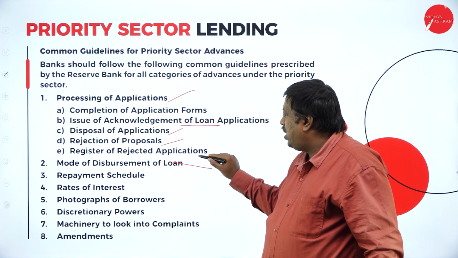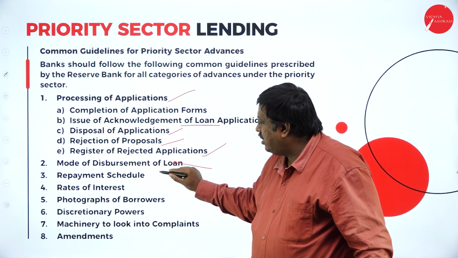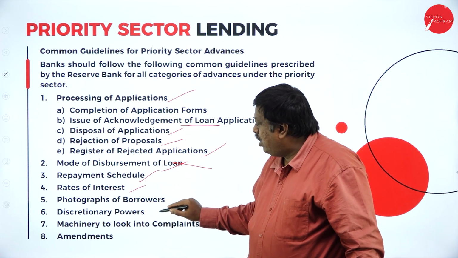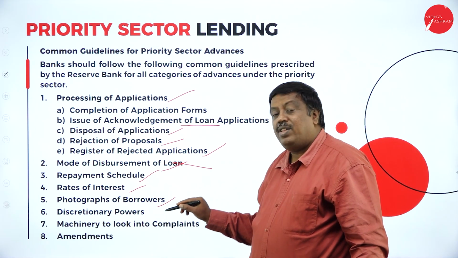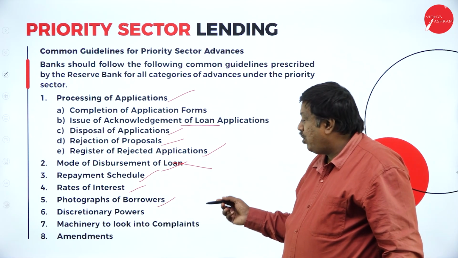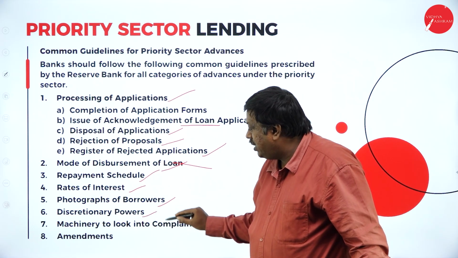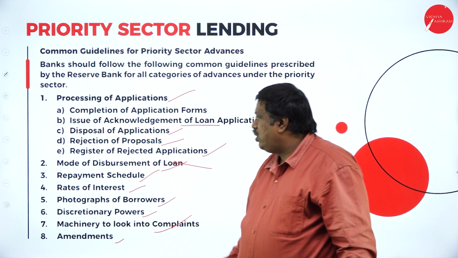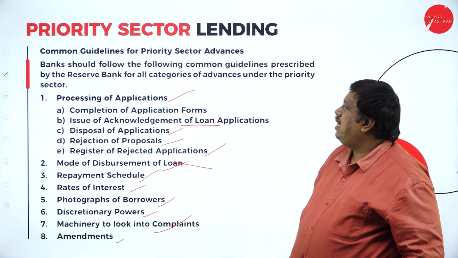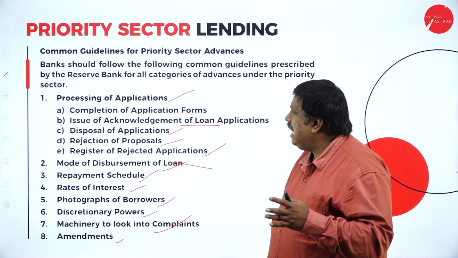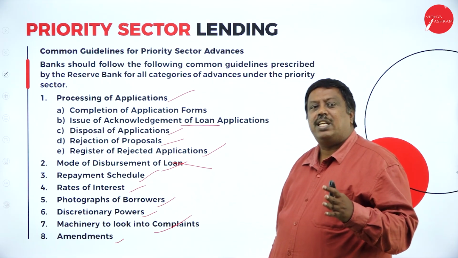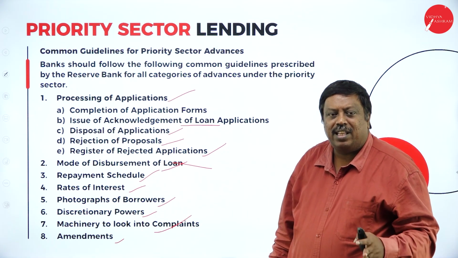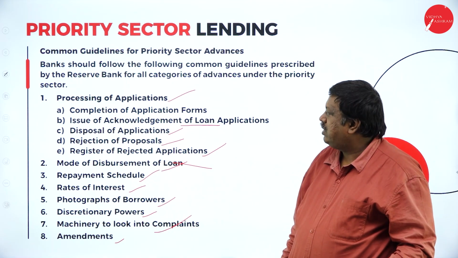A register of rejected applications should be maintained, and the bank has to disburse the loan, and decide the repayment schedule and rates of interest. The entire history of the borrower, including his photographs, has to be collected, with powers and machinery to look into the complaints, and amendments have to be made here. So like this, the guidelines are there at the time of giving any advances or loans to the customers. If the bankers follow this procedure, it is better, and the banker will be on the safer side.